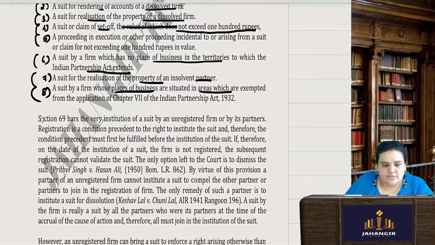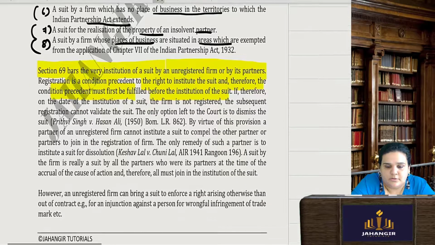So just as a revision, Section 69 bars the very institution of a suit by an unregistered firm or by its partners. Registration is a condition precedent to the right to institute the suit, and therefore the condition precedent must be first fulfilled before you take the suit to the court.